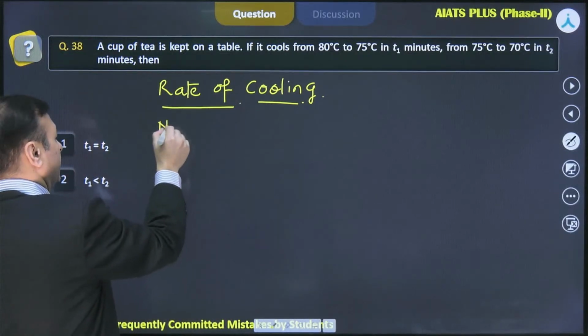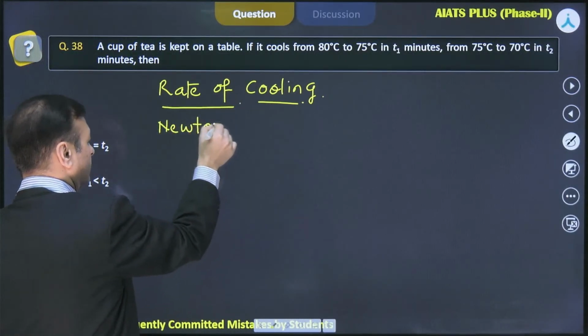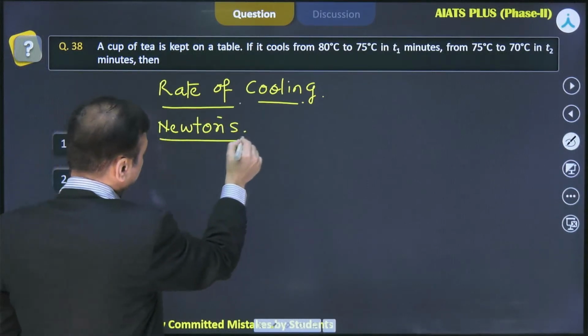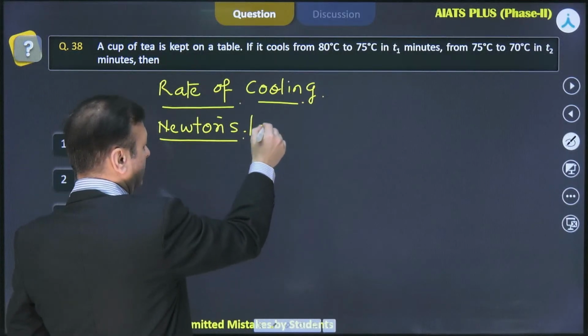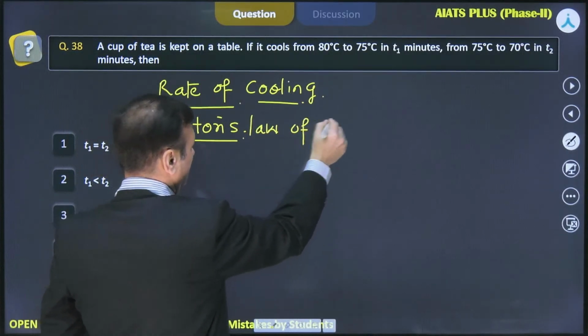So that is defined by Newton only. So we are talking about Newton's law of cooling,